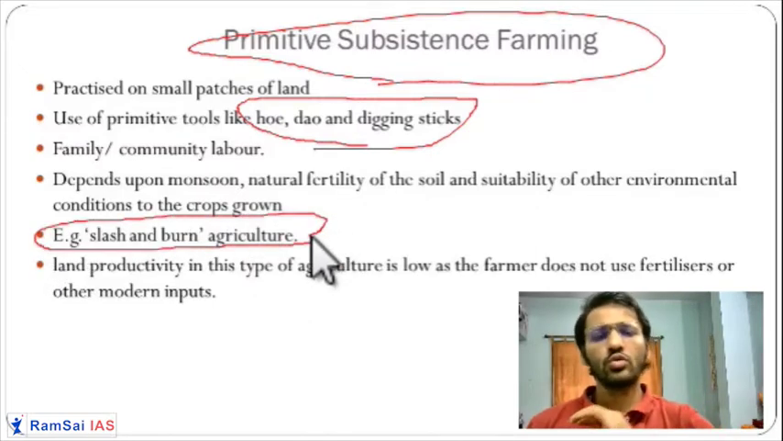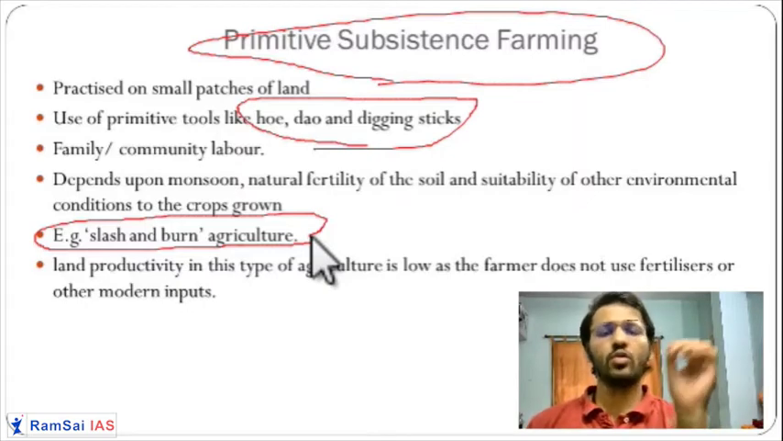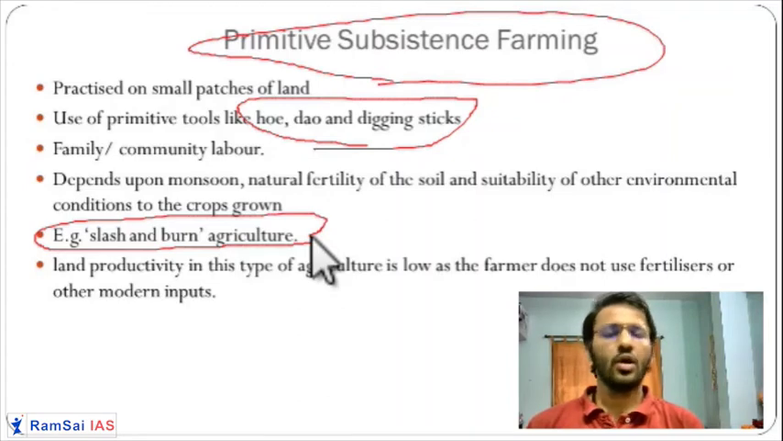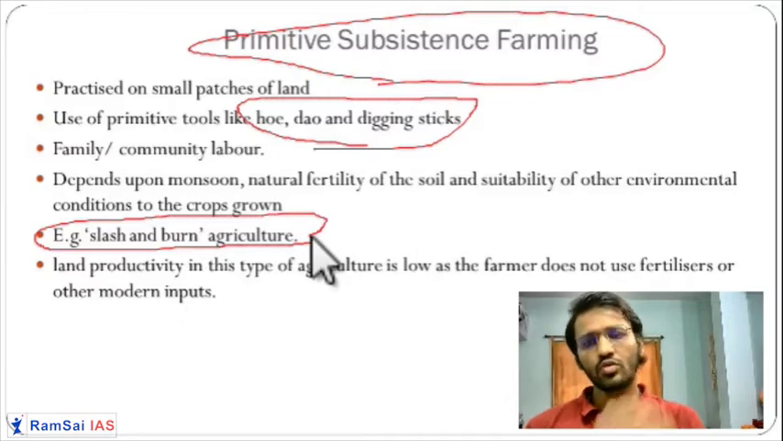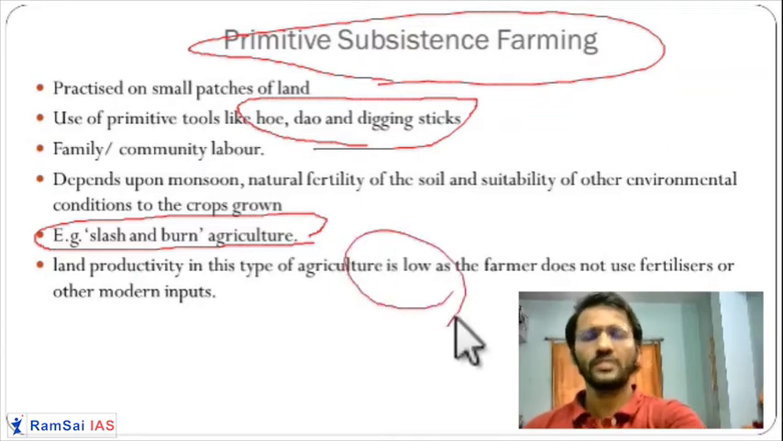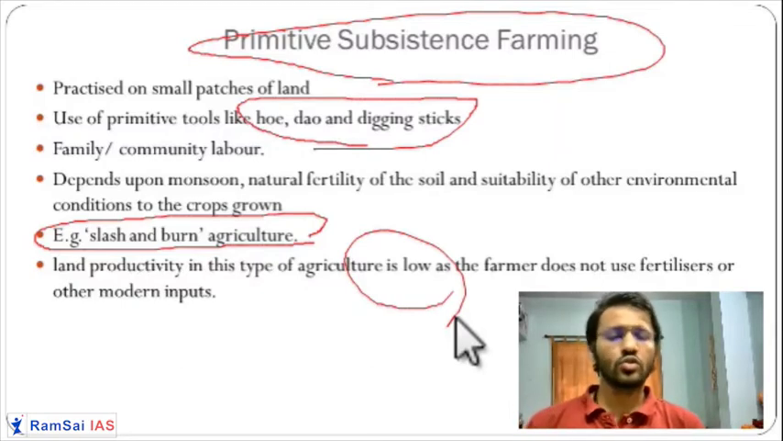There is no use of technology, no use of extra fertilizers; people will not go and give organic fertilizer or urea or something like that. Whatever fertilizer is there in the soil of the jungle, they will utilize. So here the land productivity of this agriculture is very low because they are not using external inputs. They are not using technology, they are not using fertilizers. That's why the productivity is not so high.